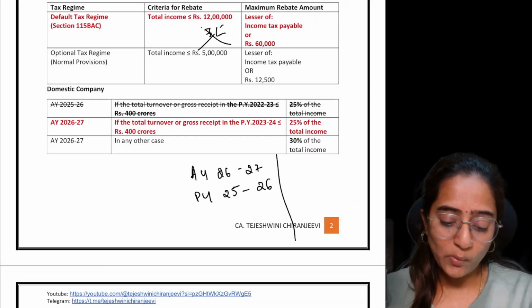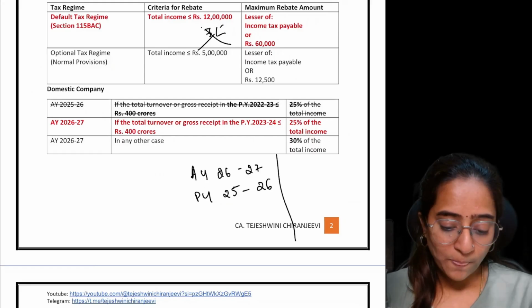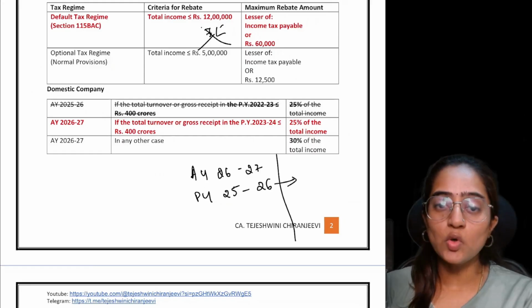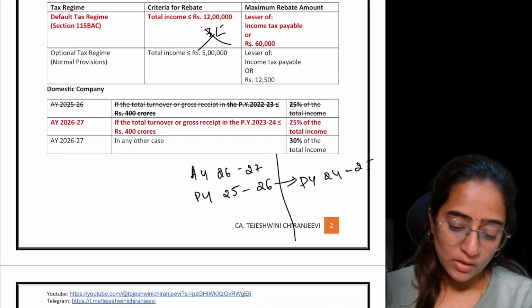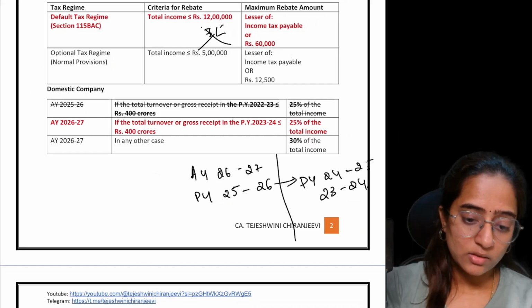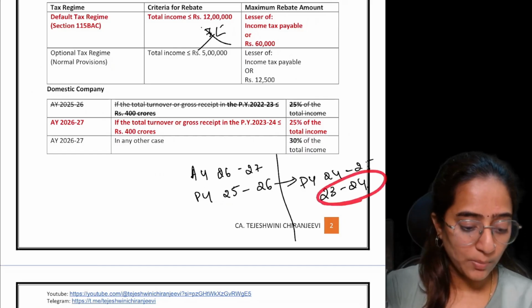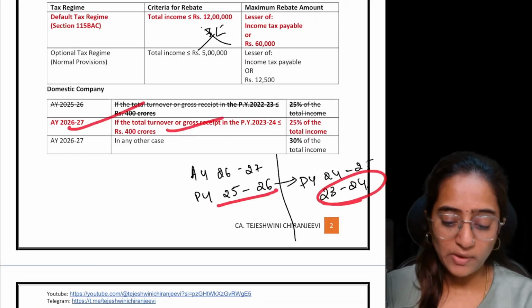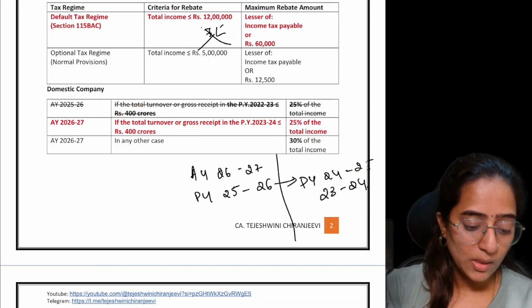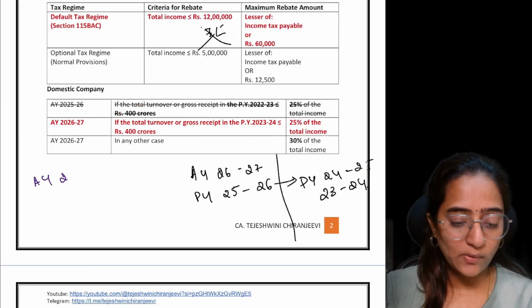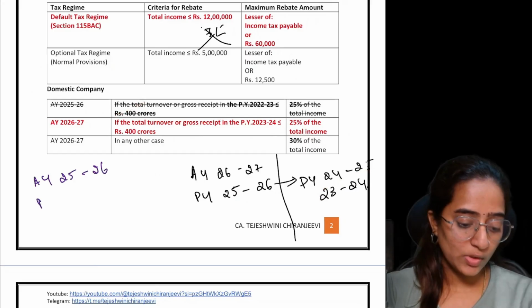PY 25-26 means you have to go backward for another 2 years. Go backwards. This is going to be PY 24-25 and PY 23-24. This year you are catching in for the purpose of PY 25-26. See, if you consider the similar point over here, PY 25-26 means it is going to be PY 24-25.